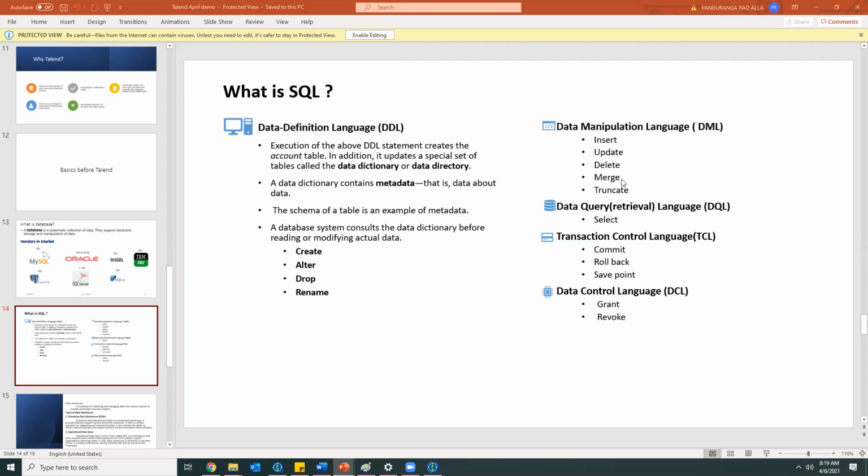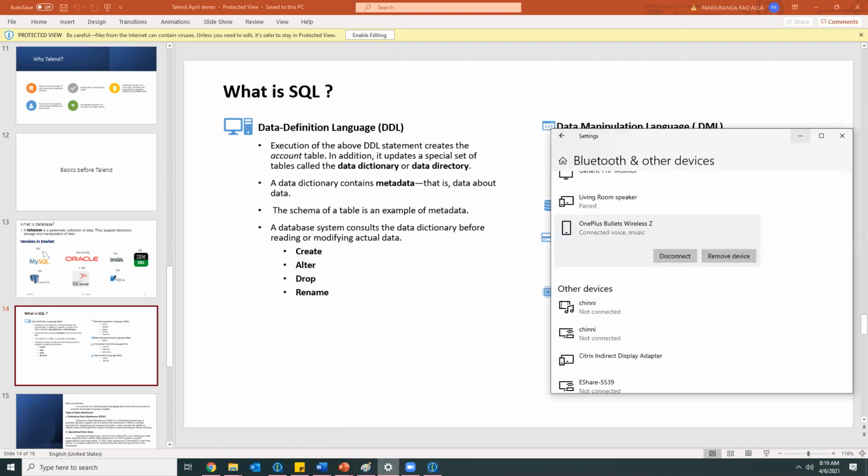So merge will be helpful for updating the data in the target. If we have more than two tables, the best option is to use merge. What it will do, based on the ID, for example, based on the account number, if that account number is already there in the target, and by making use of two other source tables you want to load it, then the merge option will be helpful. So I'll simply show you what we do by using merge.